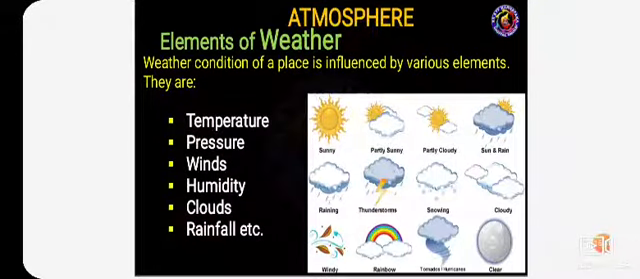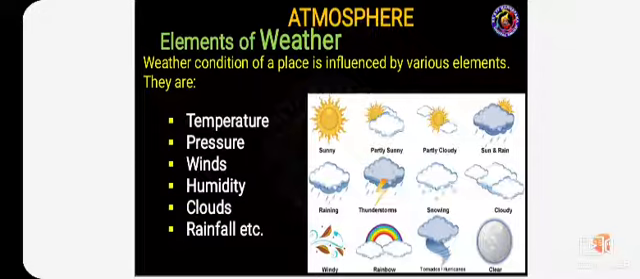So let us come to the elements of weather. The weather condition of a place is influenced by various elements. They are temperature, pressure, winds, humidity, clouds, rainfall, etc. These are the elements of weather. Let us discuss them in the next classes.